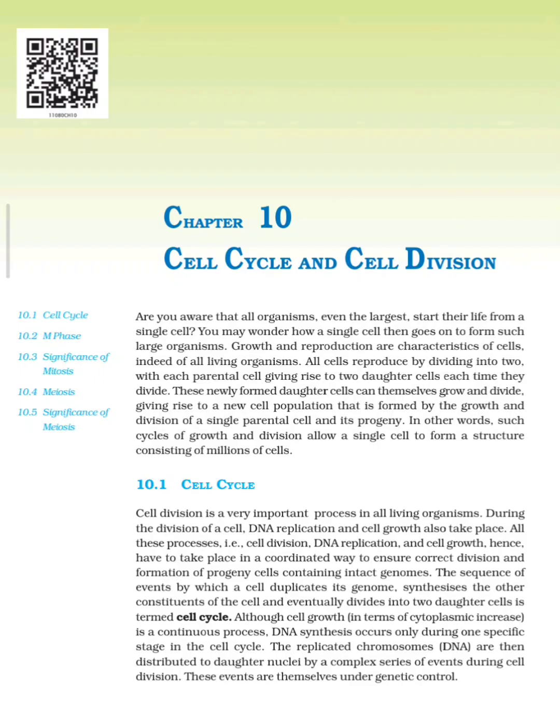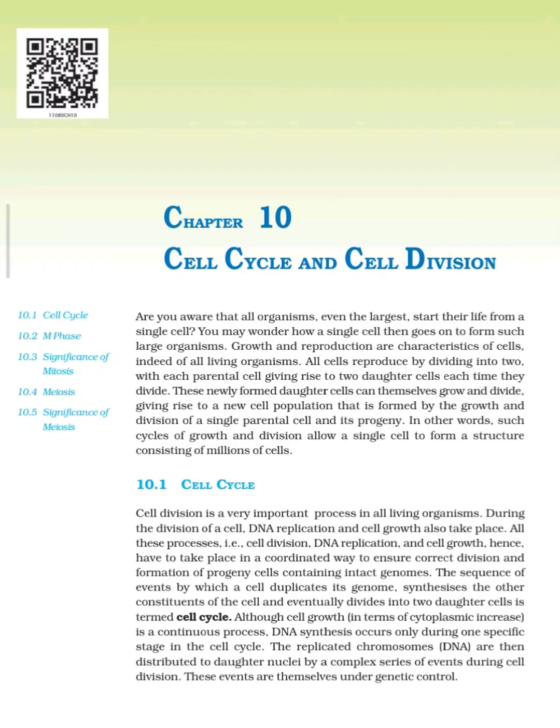10.1 Cell Cycle. Cell division is a very important process in all living organisms. During the division of a cell, DNA replication and cell growth also take place. All these processes, that is, cell division, DNA replication, and cell growth, hence have to take place in a coordinated way to ensure correct division and formation of progeny cells containing intact genomes. The sequence of events by which a cell duplicates its genome, synthesizes the other constituents of the cell, and eventually divides into two daughter cells is termed cell cycle.